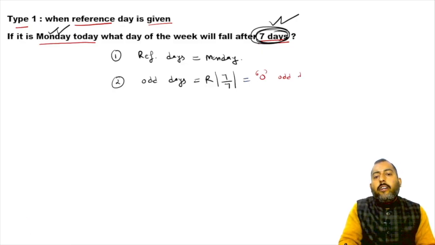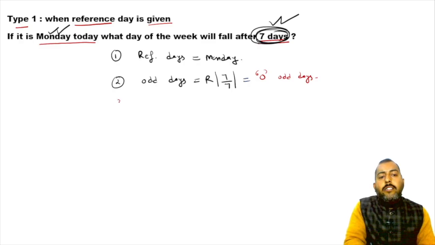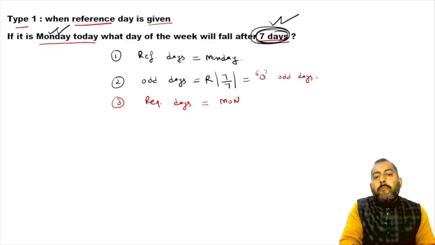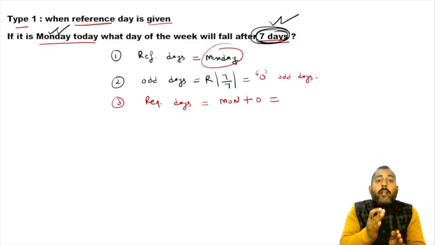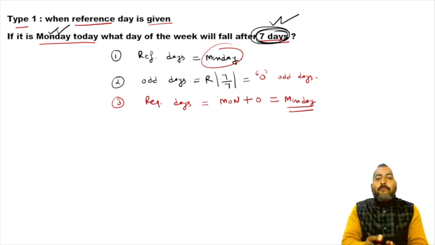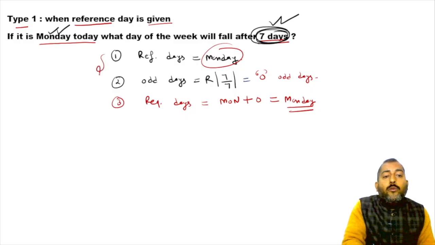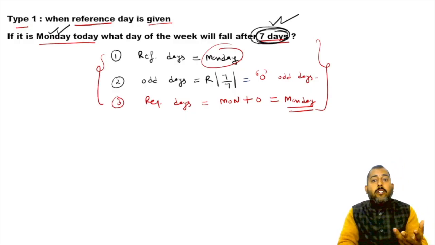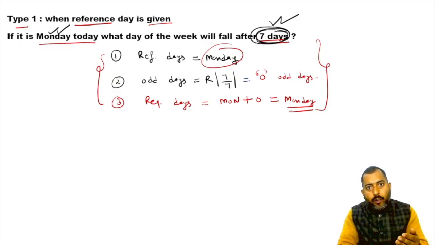0 odd days. So your final step is your required day. Your answer will be equal to your reference day, which is Monday here, plus the number of odd days. So what is 0 days ahead of Monday? 0 days ahead of Monday is Monday itself. So this is how you can use the concept of odd days to find out questions of this first type. Shall we move on now?